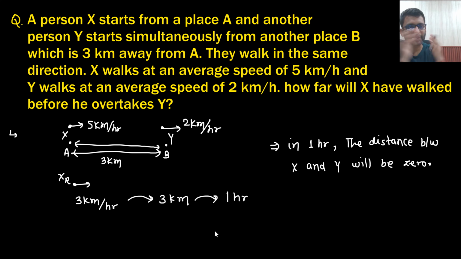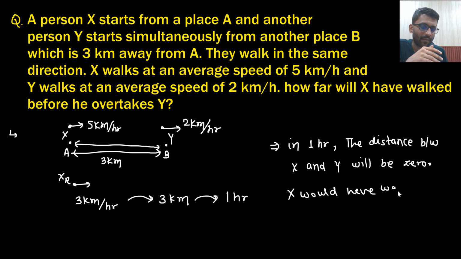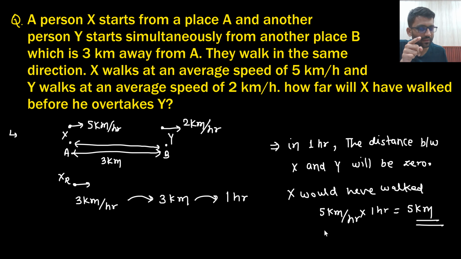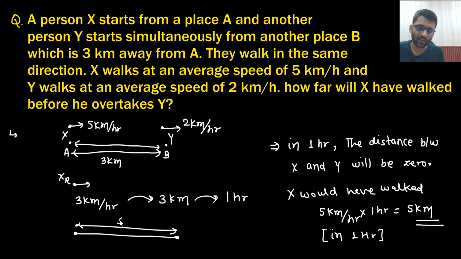That means both will be together. So in 1 hour, how much has X walked? Actually, this was the relative speed concept that we used. But X would have walked how much in 1 hour? The real speed of X was 5 km per hour, times 1 hour. In 1 hour, X would have walked 5 km. So basically what really happened was, in 1 hour, X moved 5 km.